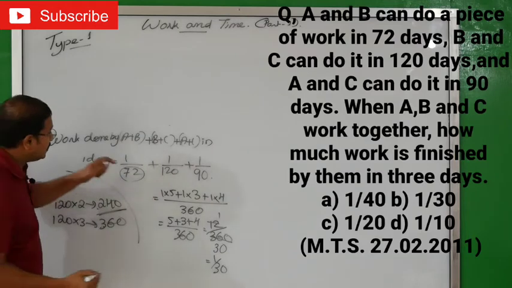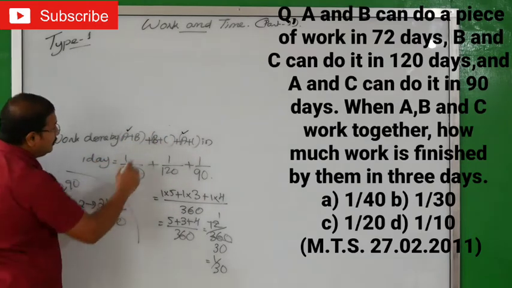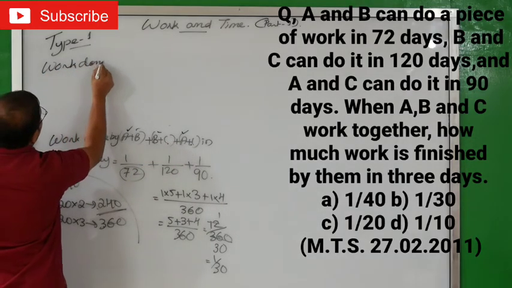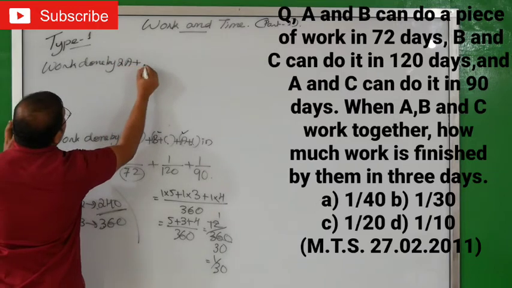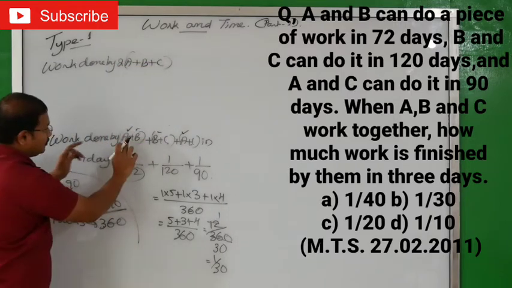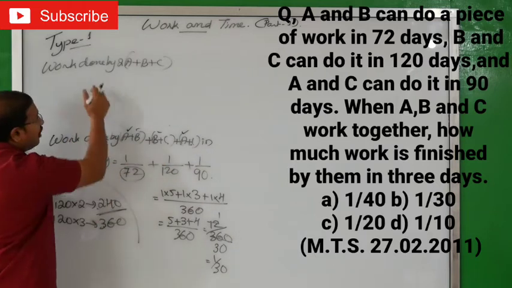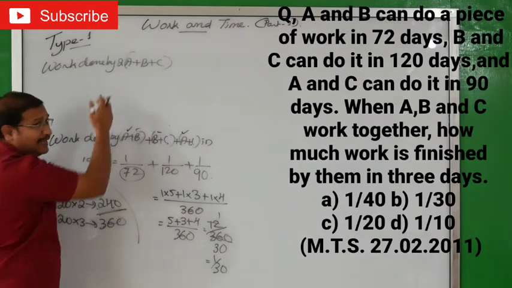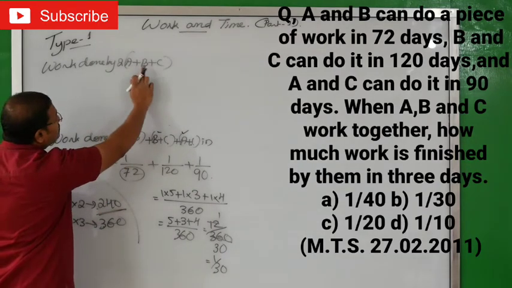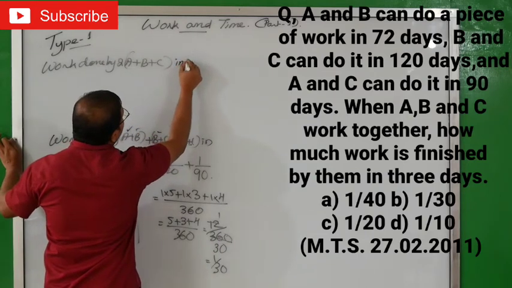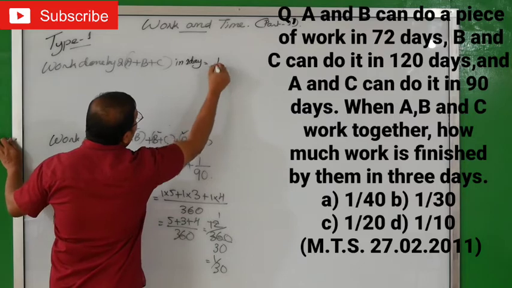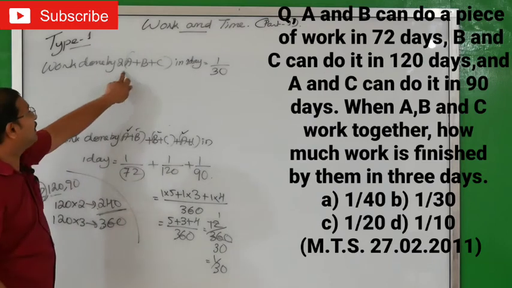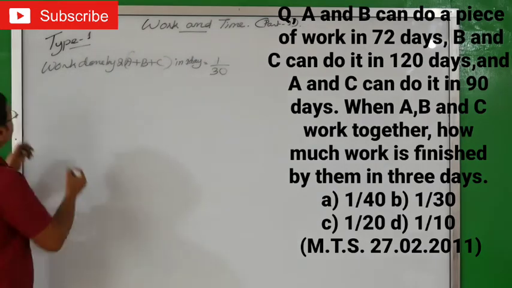plus. Now looking at it, you can understand A plus A, B plus B, C plus C. That means work done by 2A plus 2B plus 2C. So I am taking 2 outside. So 2 into A plus B plus C in 1 day equals 1 by 30. Now we will make it into work done by A plus B plus C, so this 2 will go to the other side, isn't it? Therefore